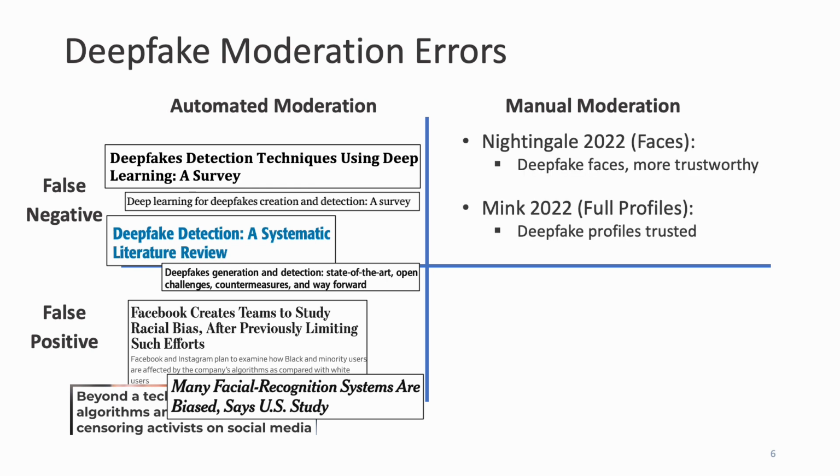In the space of deepfake detection, Nightingale has found that deepfake faces are often more trusted than real faces, and Mink et al. have found that even if errors are placed in full deepfake social media profiles, these profiles are still often able to evade human detection. Additionally, both works have found evidence that these errors might be influenced by racial and gender stereotypes that human moderators hold. However, no work has investigated whether these mistakes are actually made on real social media profiles, or whether real social media profiles are disproportionately harmed based on their identity.